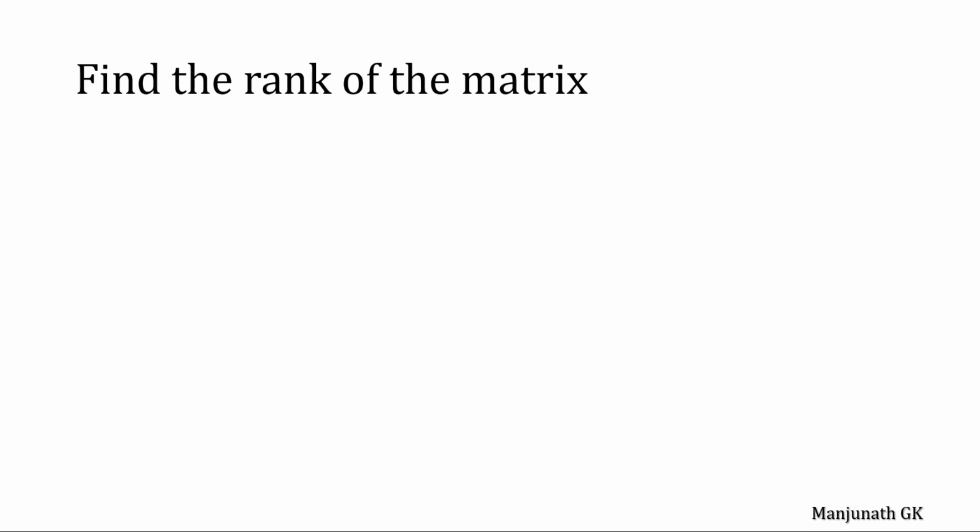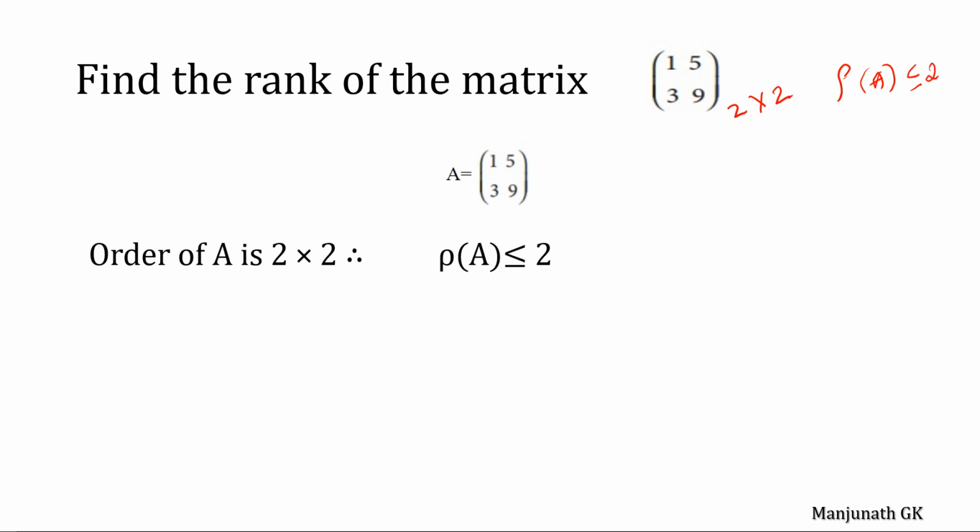Alright, with this brief introduction, let us find the rank of the matrix 1, 5, 3, 9 using the determinant concept. It is of order 2 cross 2. The maximum rank of the matrix is bounded by its order, so it can be at most 2 or less than 2. It can be either 1 or 2. Let us find out using the determinant of the matrix. Consider the matrix A. Its order is 2 cross 2. The maximum value of rank is 2 or less than 2, not 0 and not more than 2.